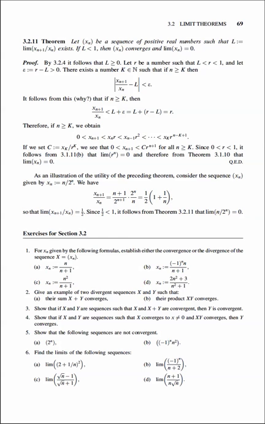Then we have an interesting, kind of a ratio test sort of looking thing for theorem 3.2.11. That one's a little bit cooler. The proof is a little more convoluted, so that might be a good one to pay some attention to. And there's an illustration of its use right after the proof of the theorem. And that's section 3.2.